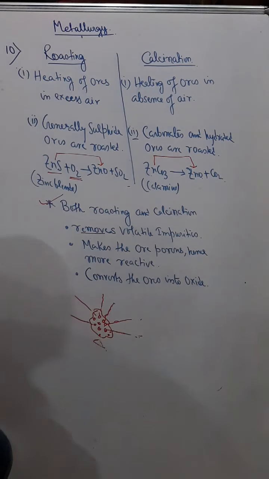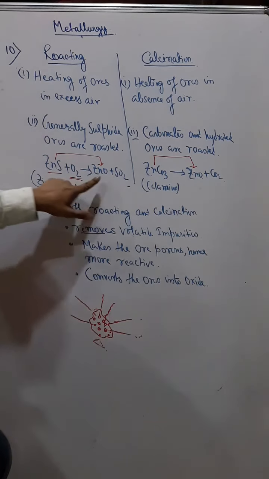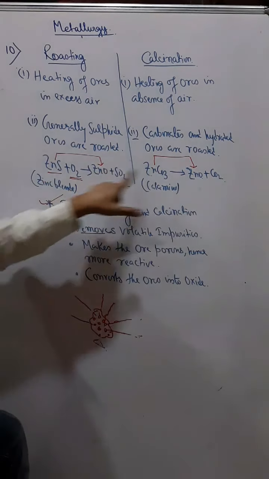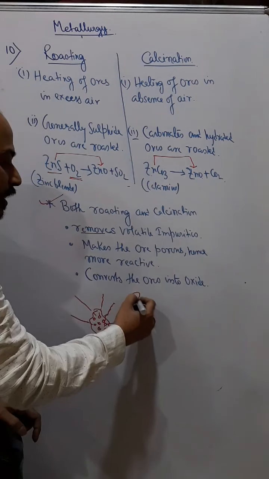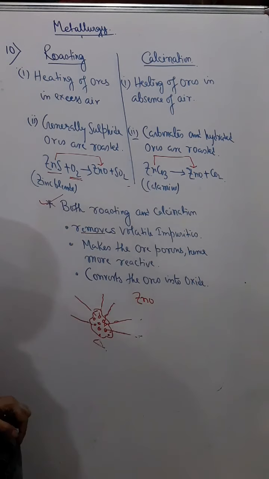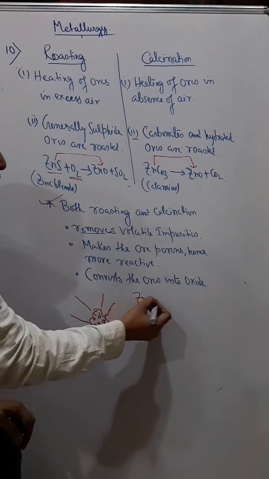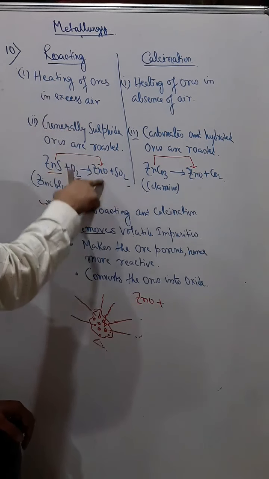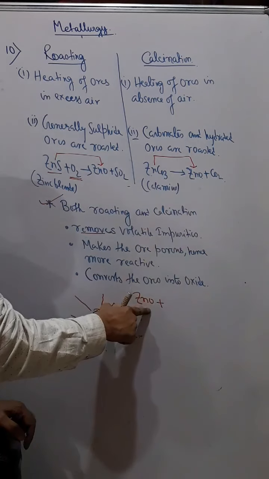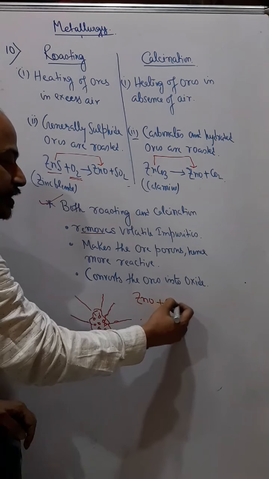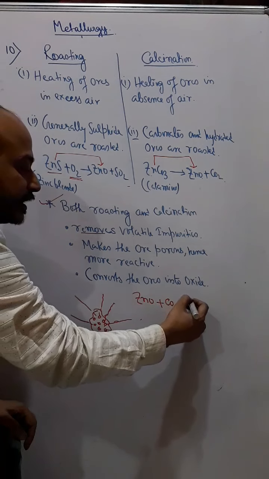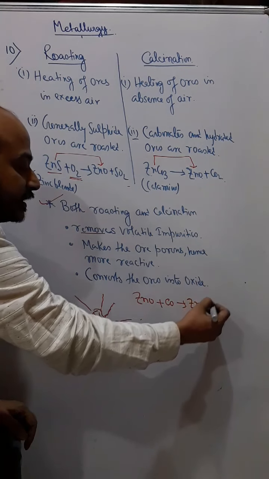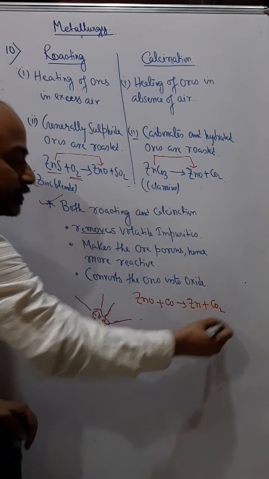Because the last step of extraction of metal is reducing this oxide. For example, we got zinc oxide here by roasting. Now if I use a reducing agent like carbon monoxide, I will get zinc and carbon dioxide.